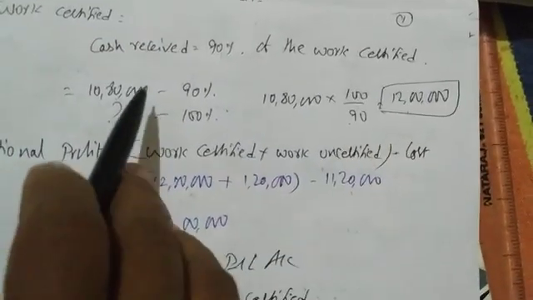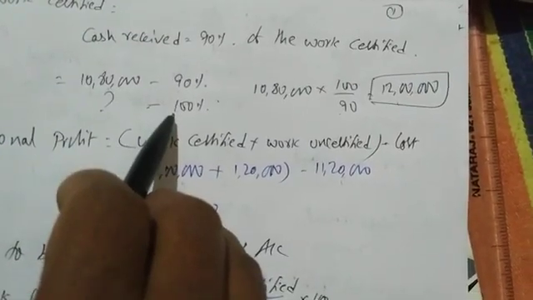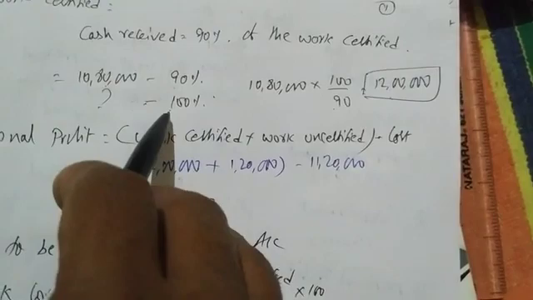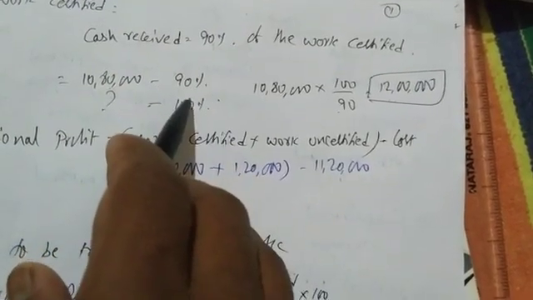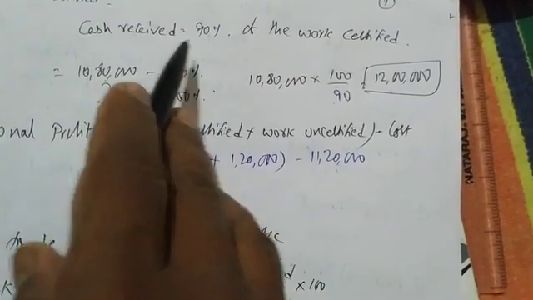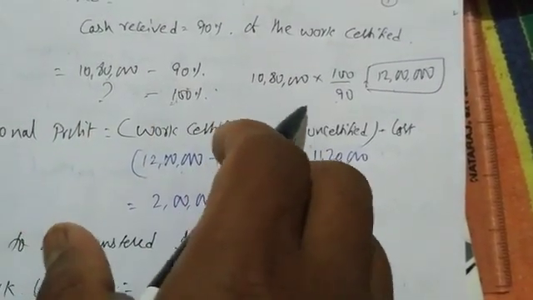How to find out work certified? 10 lakh 80 is for 90%. Then for 100%, the cash received will be work certified. Yes, from work certified only the engineer will ask the contractor to release the payment. So from that he released 90%. So we are taking 100%. 10 lakhs 80 into 100 by 90 is 12 lakhs.